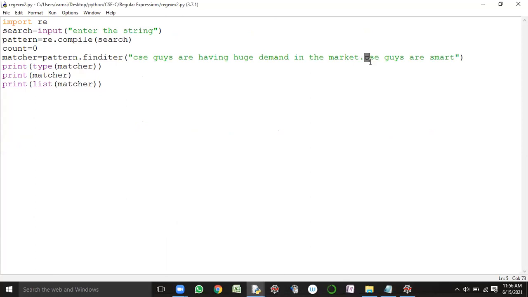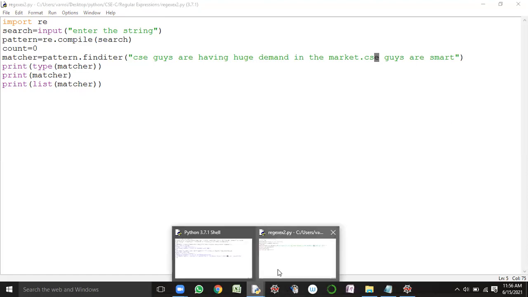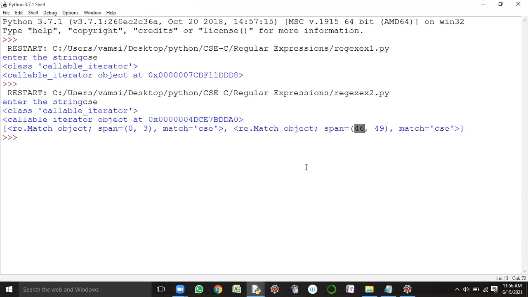Then what's the last character of the search pattern in the second occurrence? E is the last character of the search pattern, right? So what is its index? 48. 48 plus 1 is 49. Sir, is it 46 really? 46 is the starting index of the search pattern, called CSE. This is the second occurrence of CSE.